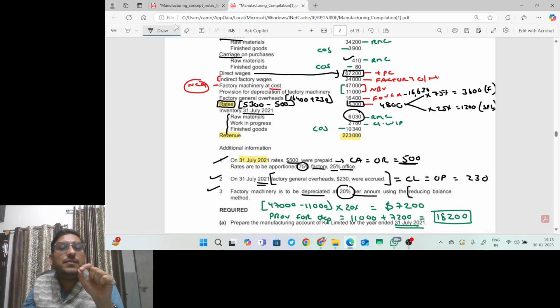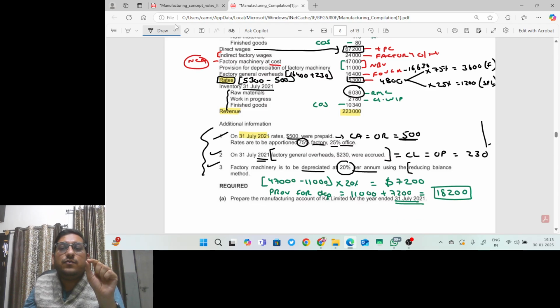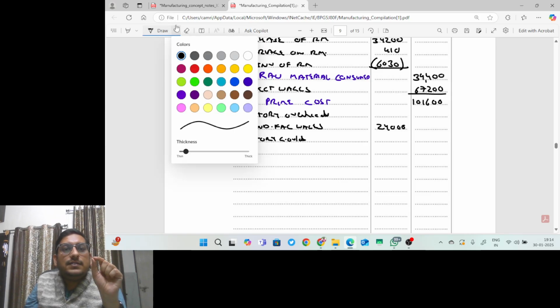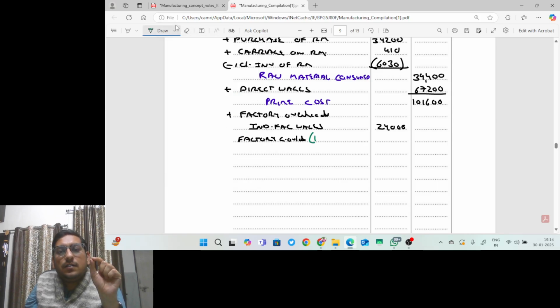All the points which carry adjustment will have a mark. So factory general overhead will be 16,400 plus 230. This calculation you have to show in the examination: 16,630. Guys, please tell me whether you understand this point or not.